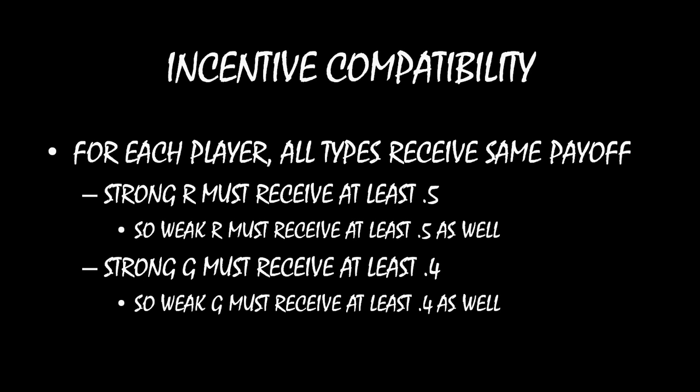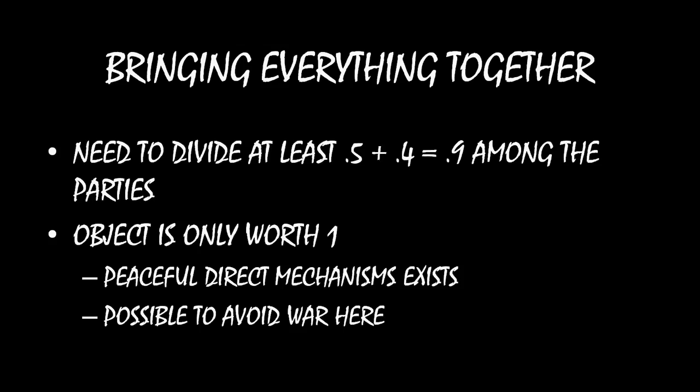Well, if we apply incentive compatibility, remember we're looking at an always peaceful mechanism, so that means all types of any one individual player must receive the same payoff. So the strong type of rebel group must receive at least 0.5, the weak type of rebel group must receive at least 0.5 as well, and then if we're looking at this different player, the government, the strong government must receive at least 0.4, and therefore the weak government must receive at least 0.4 as well, due to incentive compatibility.